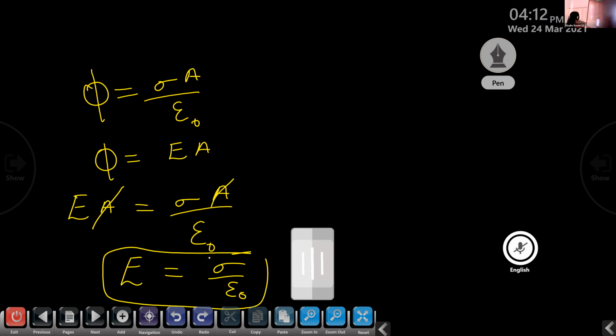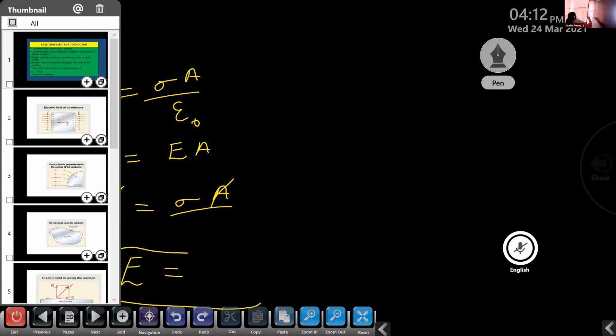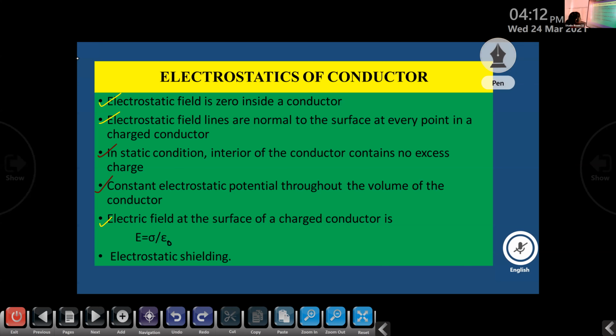Okay. Now we can move to the last result of this electrostatics of conductors. The last one is about electrostatic shielding.